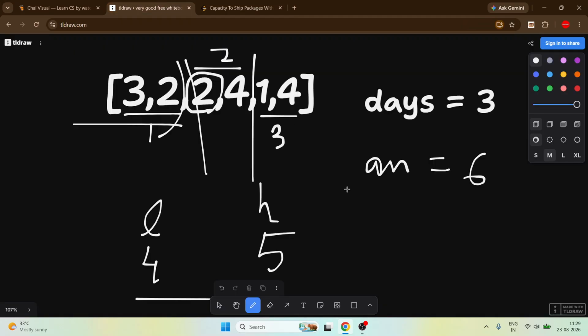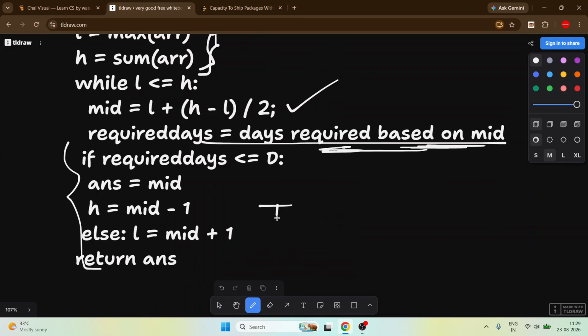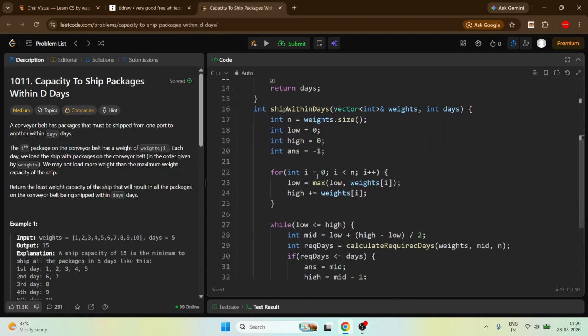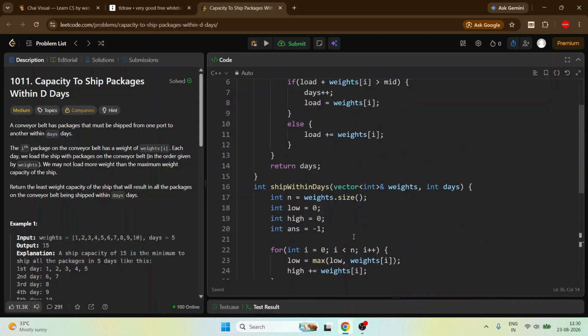The time complexity will become big O of n log of the sum. Okay, so why log of sum? Because we are calculating everything based on this binary search. Simple. And why n?